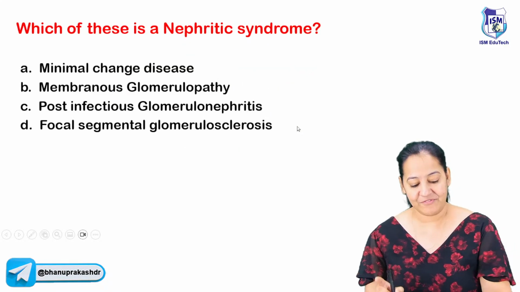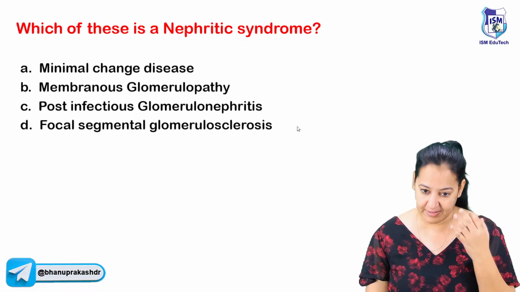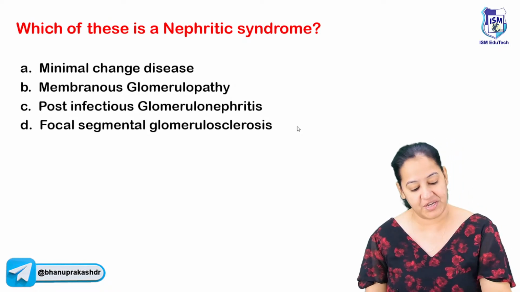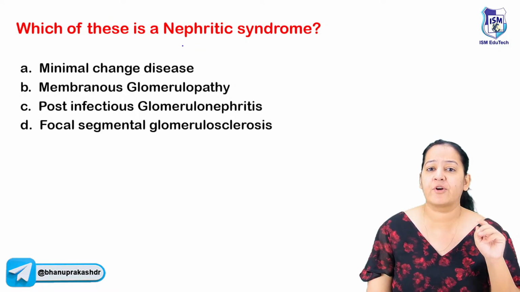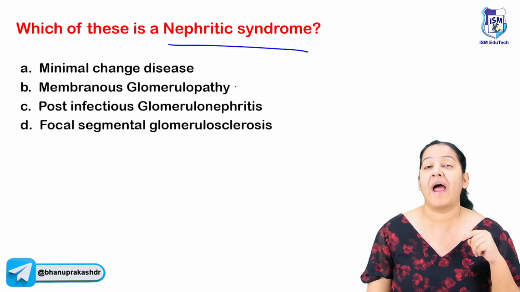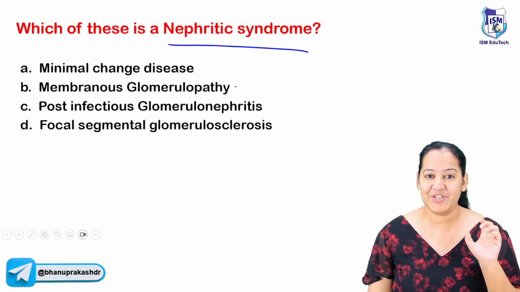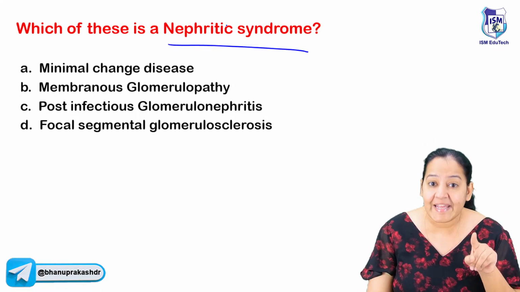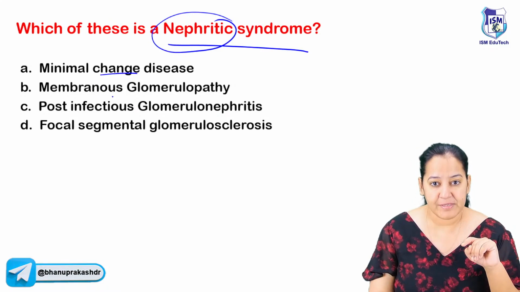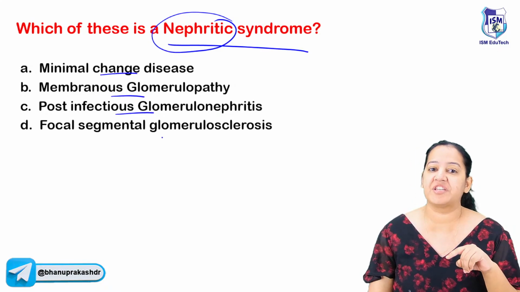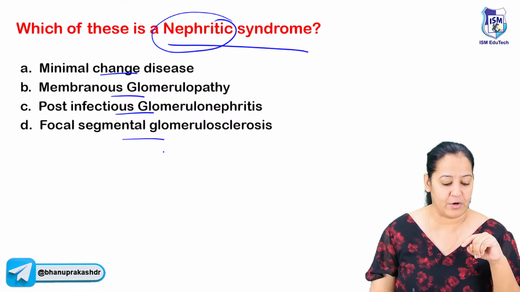Okay, so the first question is in front of you. First, have a look at the question, guess the correct answer, tell me, and then I will explain that question in detail. You frequently get questions on nephritic and nephrotic syndrome and on glomerulonephritis. It's a very commonly asked topic in pathology. Which is a nephritic syndrome? Is it minimal change disease, membranous glomerulopathy, post-infectious glomerulonephritis, or focal segmental glomerulosclerosis? What is the correct answer?